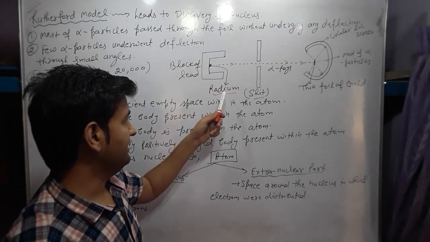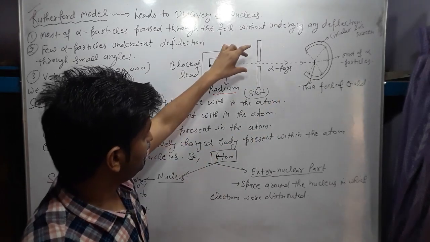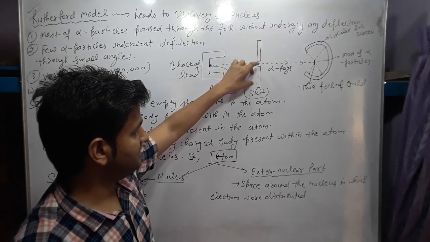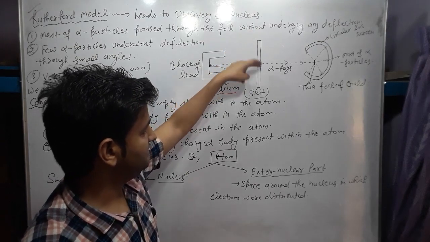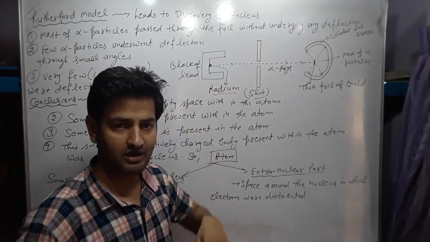From this radioactive material, some alpha particles are emitted. To get a fine beam of alpha particles, we use slits, holes in a sheet.